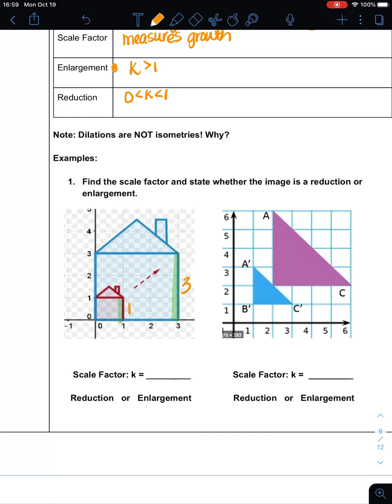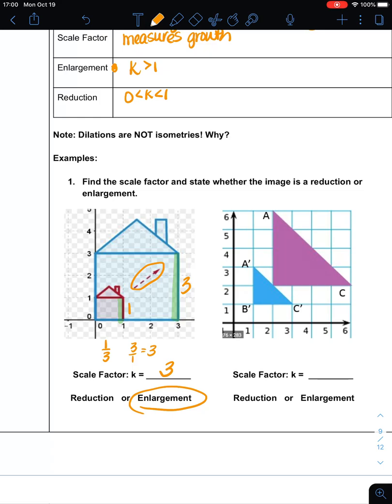Now we went from the red house to the blue house. Sometimes it's hard to remember which way to go, new over old or old over new. So here are your two choices: you've got 1/3 and you've got 3 over 1, which is 3. Since it got bigger, I know that my scale factor had to be 3 because it was an enlargement.